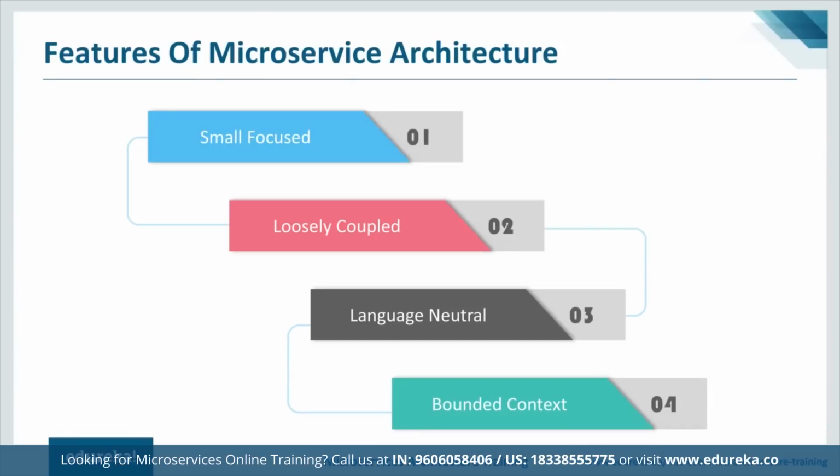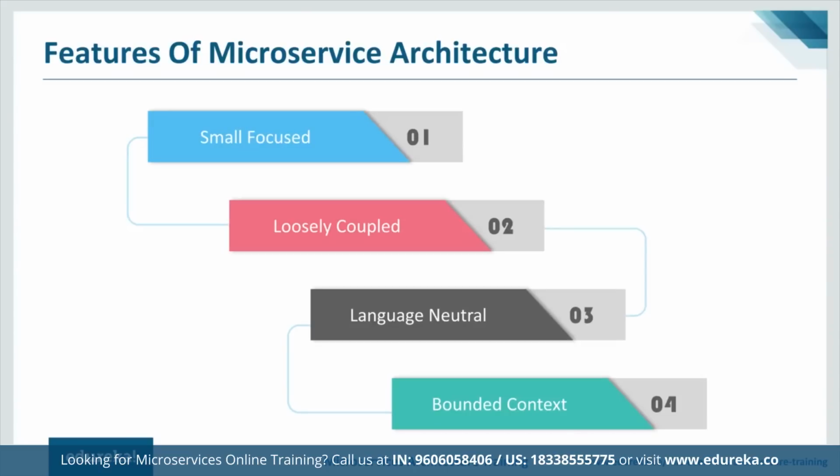Then the next point is loosely coupled. As I've already mentioned multiple times, each microservice is independent of the others and does not need to coordinate either. This makes the development as well as the deployment real quick, guys, right? So if I have to update a particular service, I'll only update that service. I won't update the other services, right? So that way deployment becomes really quick. That's the big advantage.